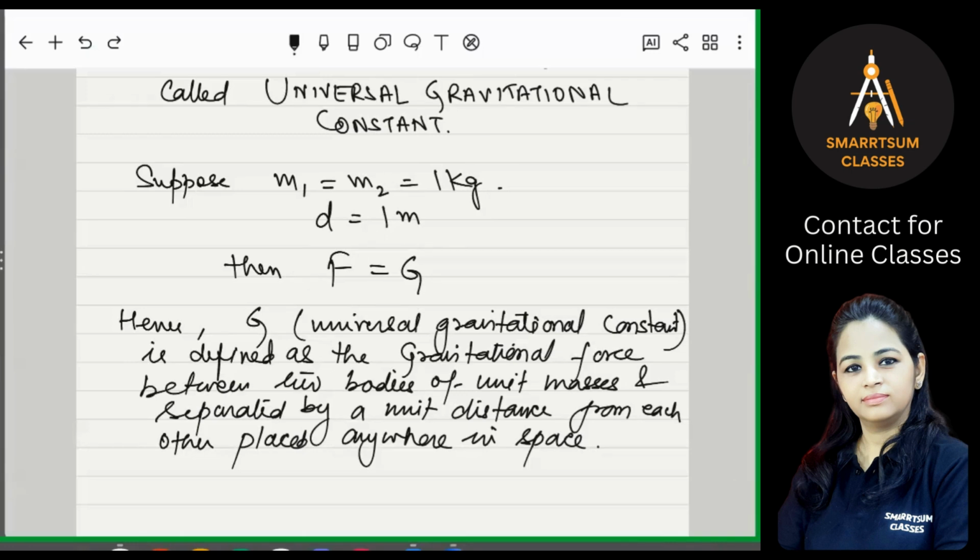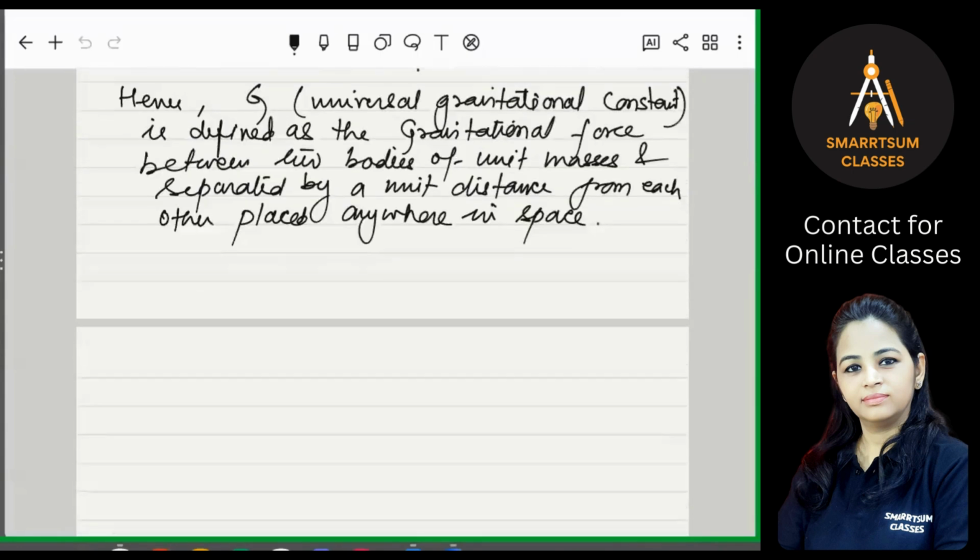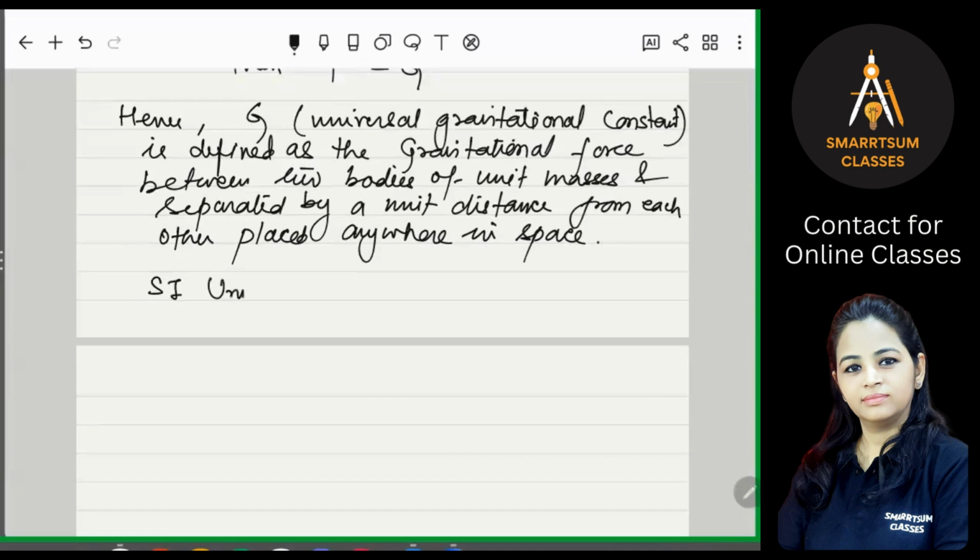The SI unit of G, the standard unit of G, is Newton meter square per kg square. And the value of G, that is 6.67 into 10 to the power minus 11 Newton meter square per kg square, was found by Henry Cavendish in 1730s by using a sensitive balance. So this is the unit of G, Newton meter square per kg square.